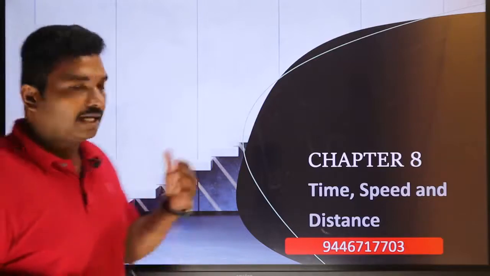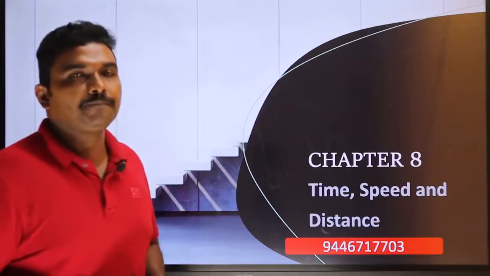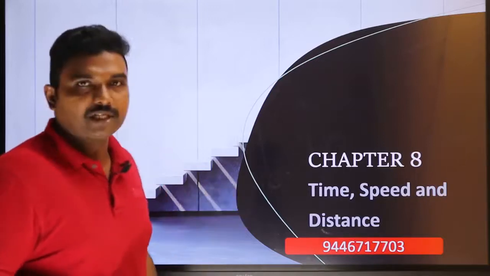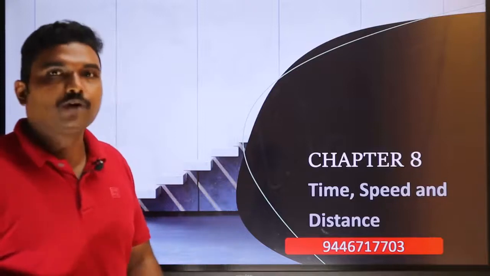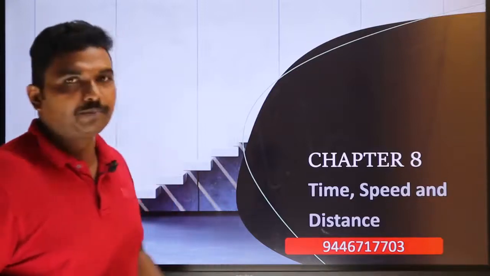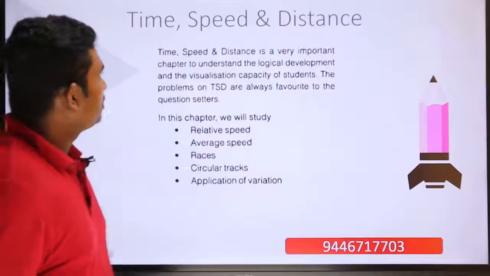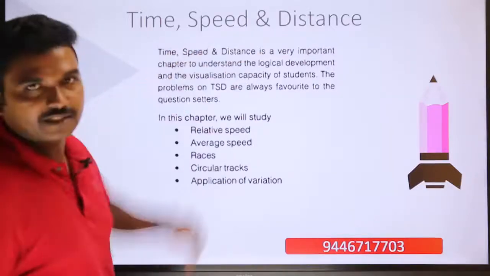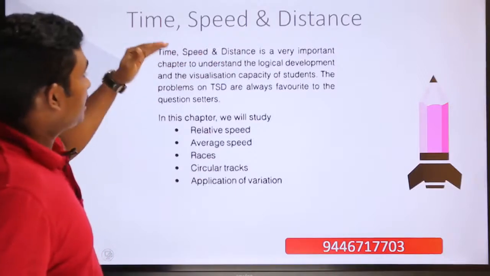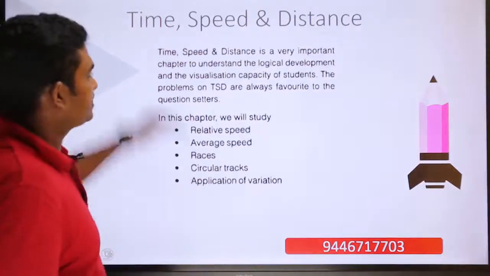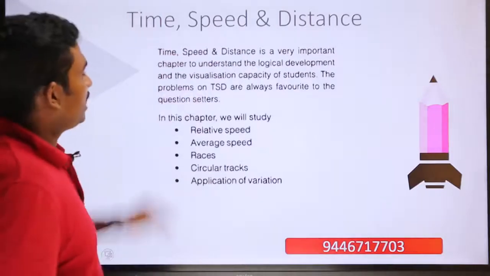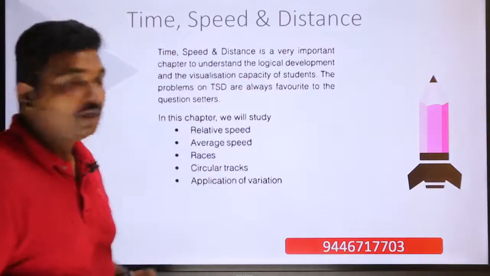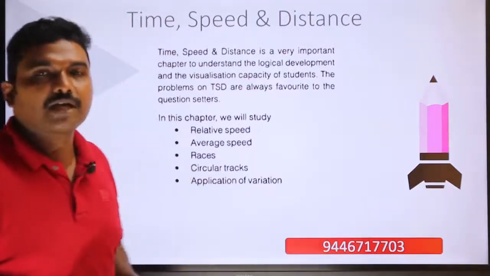So this is the next chapter of numerical ability or quantitative ability, and this is chapter 8, time, speed and distance. Now we are moving to its theory portions as an introduction. Time, speed and distance is a very important chapter to understand the logical development and the visualization capacity of students. That is why many questions will be coming from this chapter.